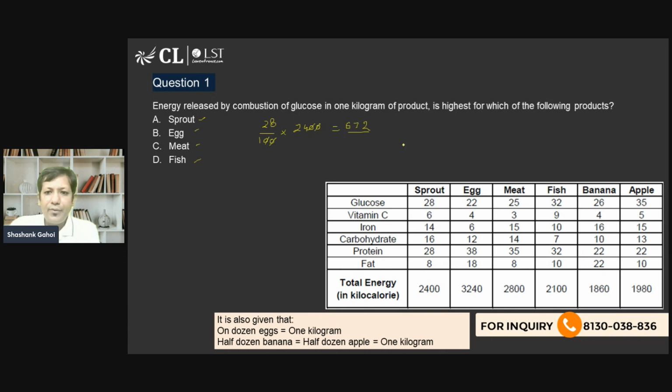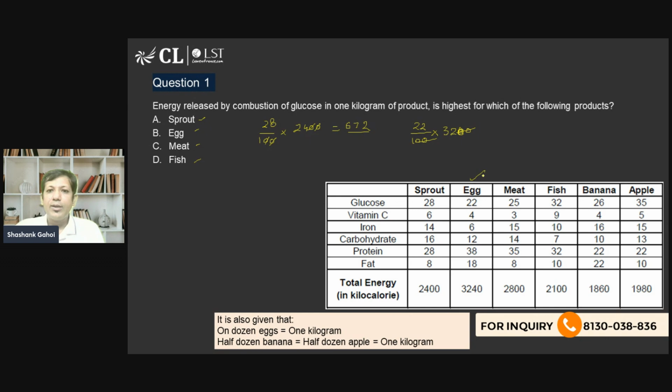And egg generates 22% of 3240. Instead of 3240, let's take it as 3200 itself. So it is going to be 660 plus 30 into 22, which is 660 plus 44, more than 700.